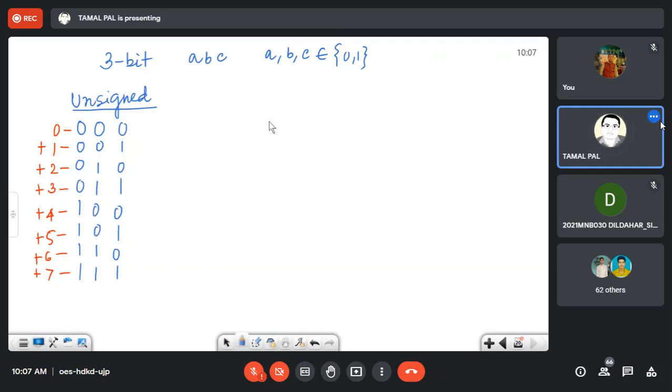But now, when it comes to signed numbers, I am discarding the signed magnitude here. You can do it later. I am starting with 1's complement because these two are very important.